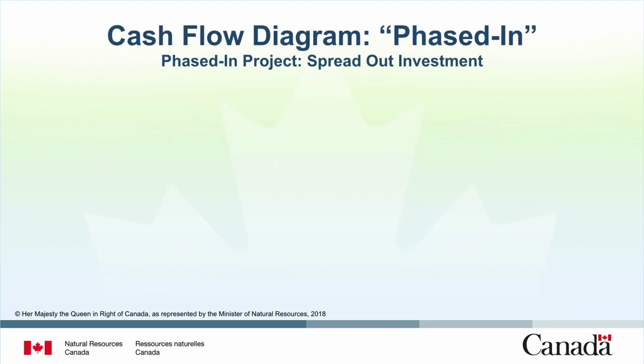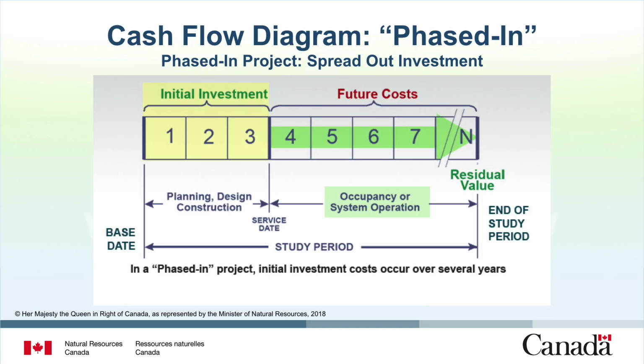In contrast to a turnkey project, in a phased-in project, the initial investment costs occur over several years. The analyst may choose to phase in the initial investment costs over a multi-year period for design, planning, and construction. This cash flow diagram reflects a phased-in project. The initial investment costs for planning, design, and construction are spread out over several years. Initial investments are made in years 1 to 3, and system operation begins in year 4.